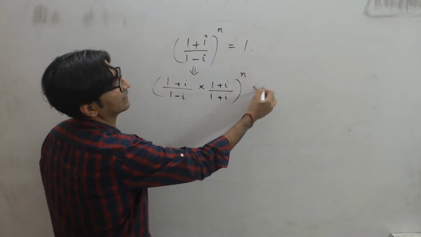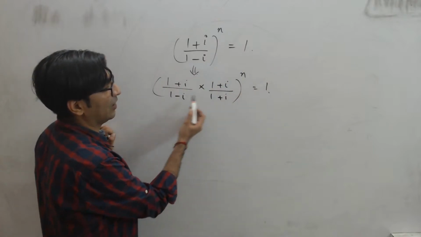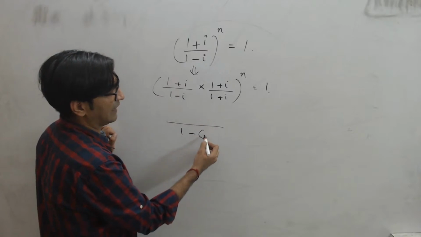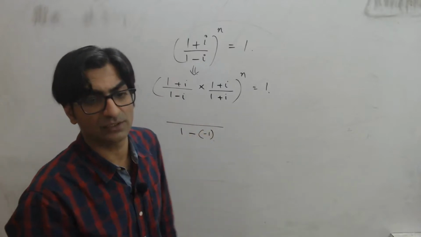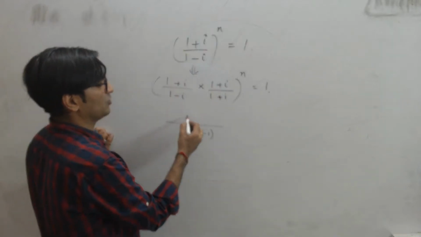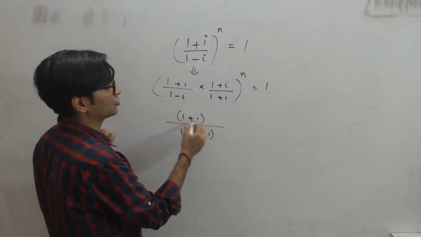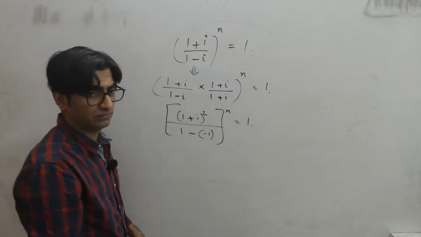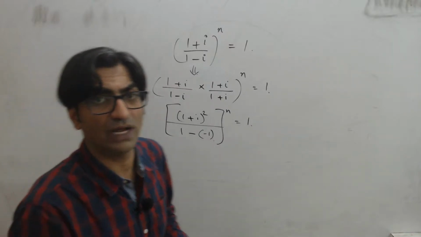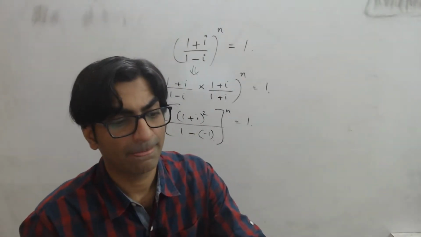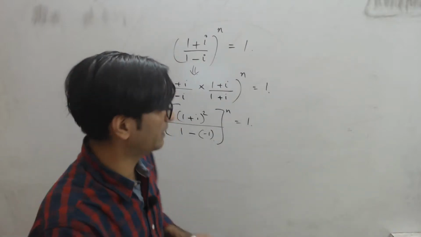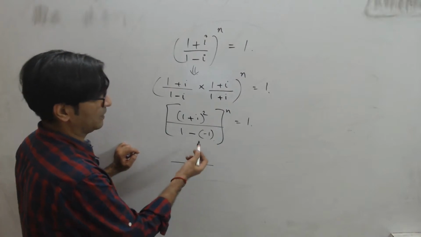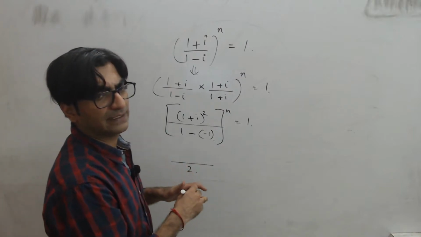so that nothing changes. And now (a plus b)(a minus b) will be a square minus b square, and iota square is indeed minus 1, right? So this is what I get. Numerator is (1 plus iota) the whole square, and this raised to the power n is indeed equal to 1. And obviously my denominator is 1 plus 1, 2.